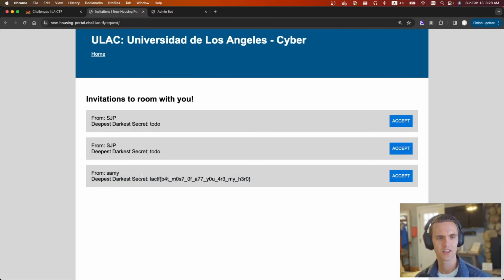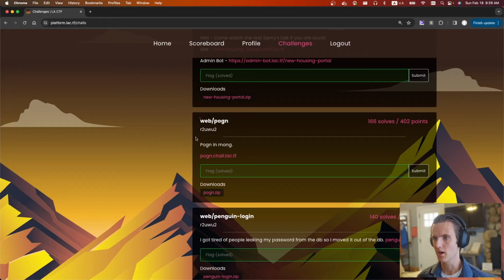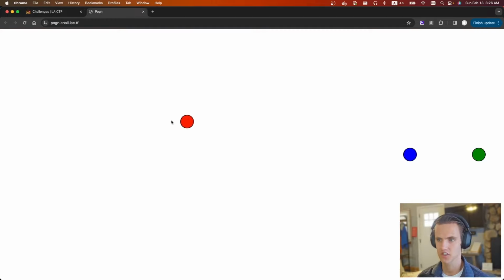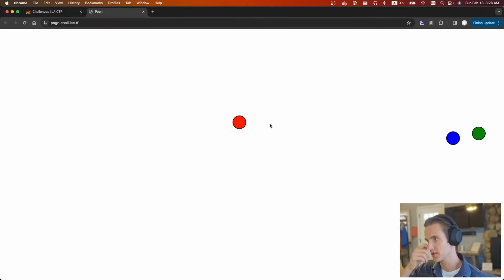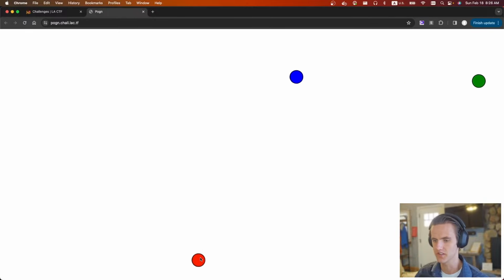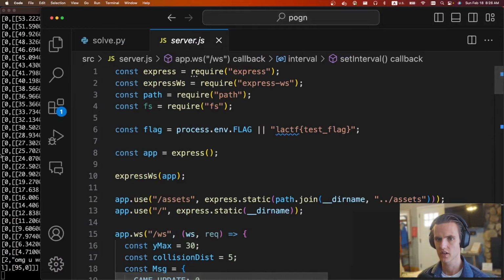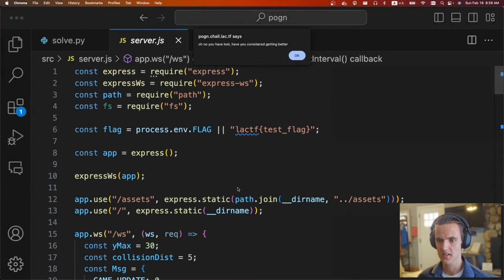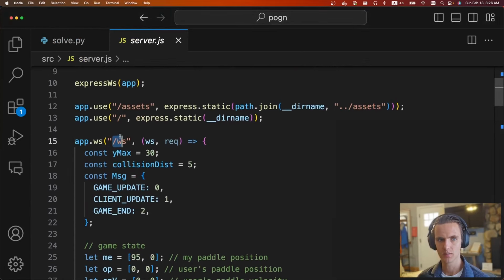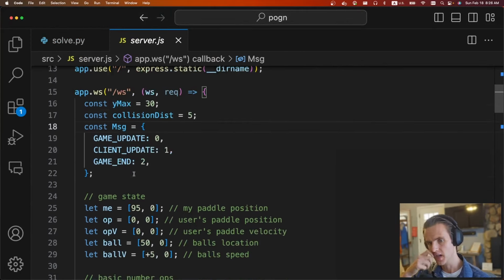But fun challenge. The next challenge is Web Pong by r2uwu2. It says Pong in Mong. We're given a website and a download file. For this challenge, it's just Pong. We can see we're playing. I'm controlling the red ball, the computer's controlling the green ball, and the blue ball is the Pong ball. If we look at the source code, this is the server code. It's just Node.js. It's communicating the position of the ball and the paddles over WebSockets.